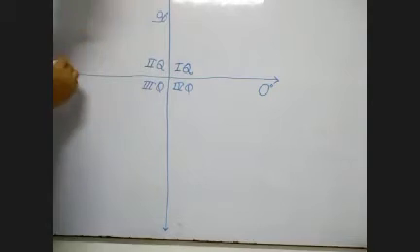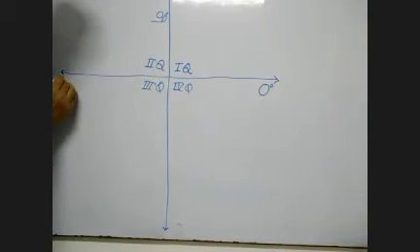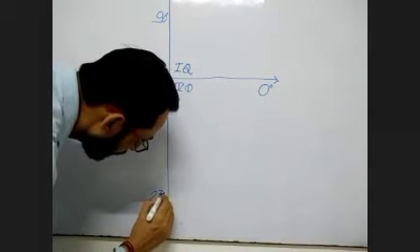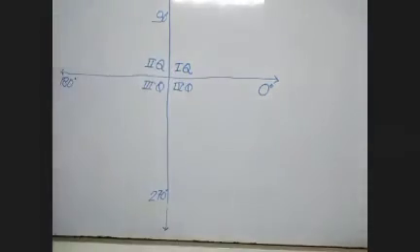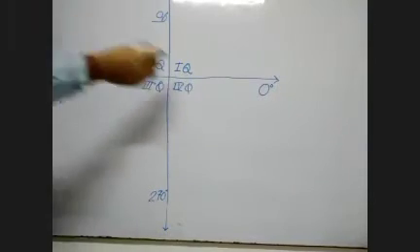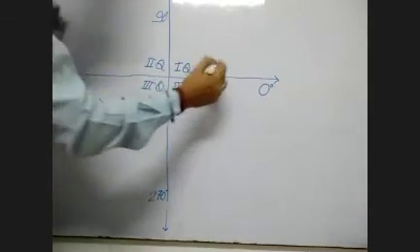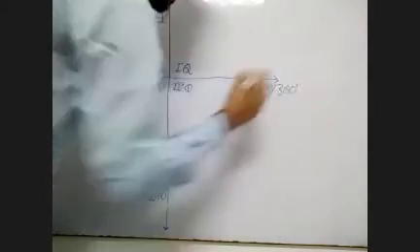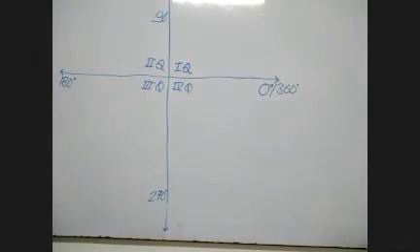90 degree. This one is 180 degree, and last this will be 270 degree. Again, coming back, if I take a complete round, this one is also 360 degree. Means 0 and 360 lie at the same point.